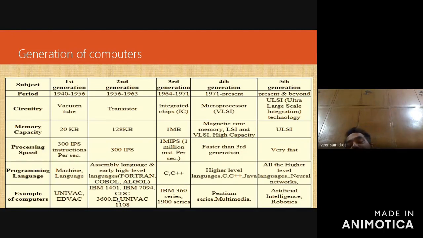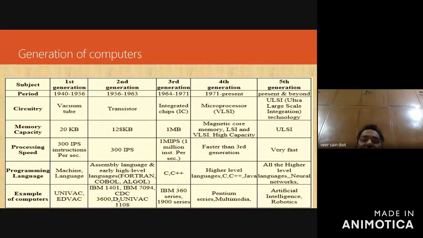In the third generation, the period was 1964 to 1971, and computers used integrated circuits for the circuitry. The memory capacity was 1 MB. The size of ICs was very small, so the computer size also became small.